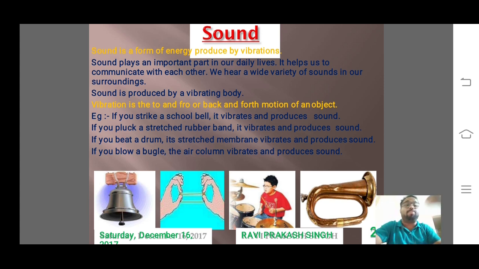So sound is basically produced by vibrations. When we pluck a stretched string, the metal vibrates. When you pluck a stretched rubber band, the rubber band vibrates. When we beat a drum, the membrane vibrates. When we blow a bugle, the air column vibrates. As simple as that. So the vibrating part may be different, but sound is produced by vibrations. And the vibrating part depends from material to material or from instrument to instrument. So this is the basic concept of sound which I have put in this particular PPT.